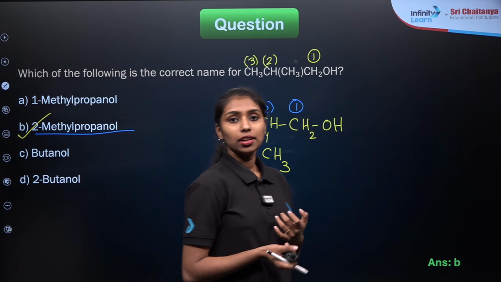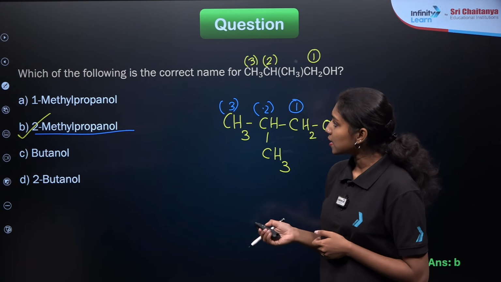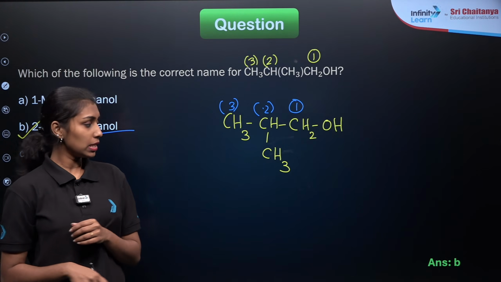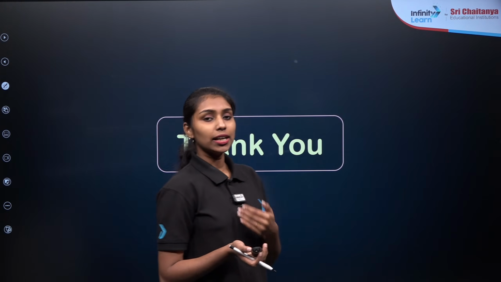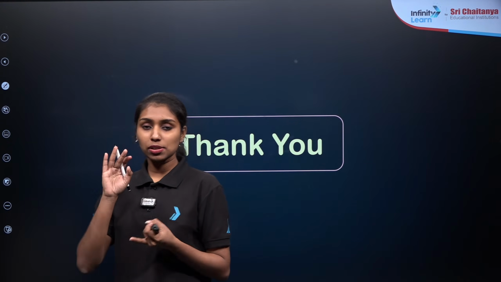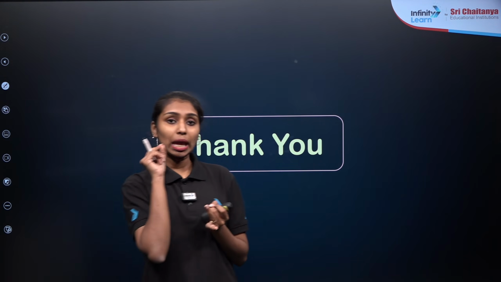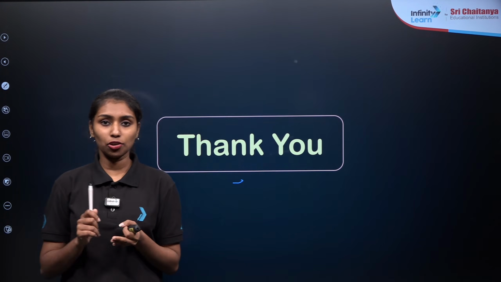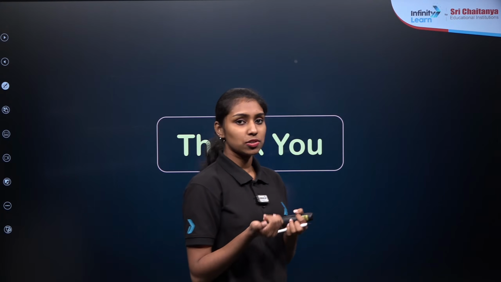Is that clear? So that's all about the questions today. I hope you understand the questions. Do you have any doubt in any part of carbon and its compounds? IUPAC nomenclature is very important. You need to identify the name of the compound from the structure. Similarly, you need to identify the structure of the compound from the name. And the isomerism part is also very important. Then ethanoic acid and ethanol, their chemical properties and reactions are also very important.